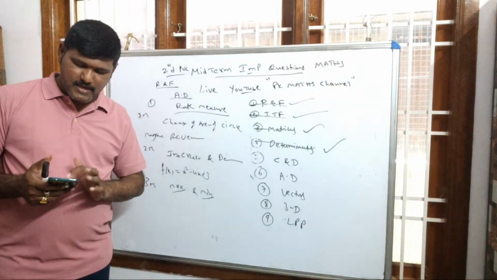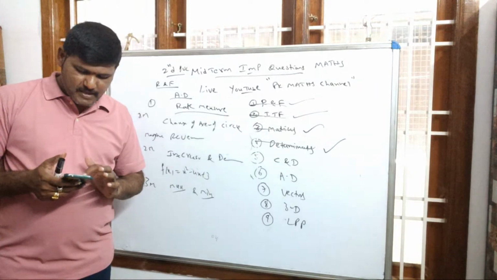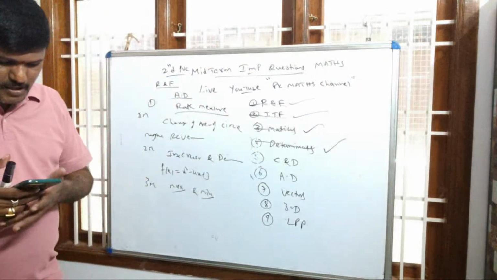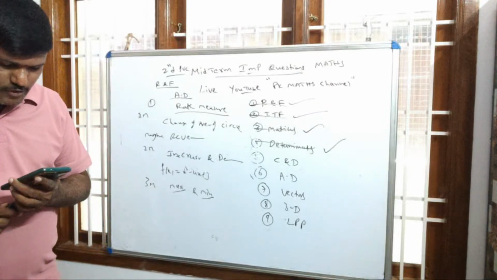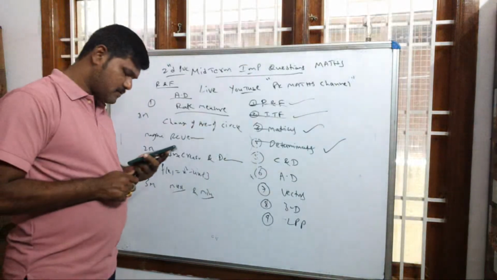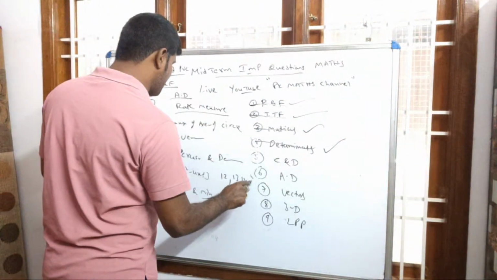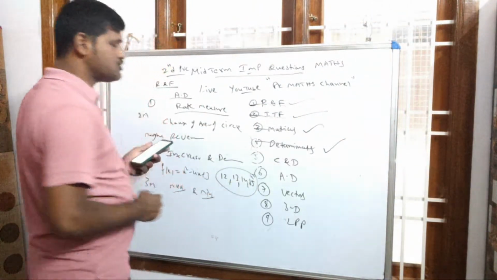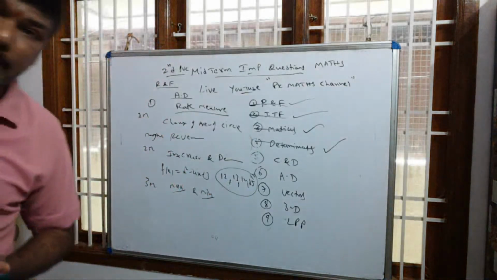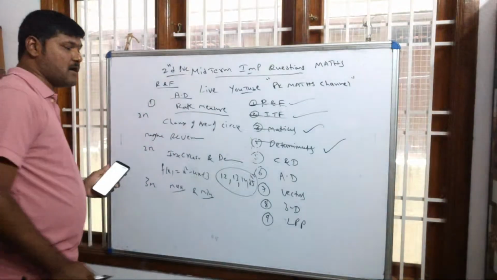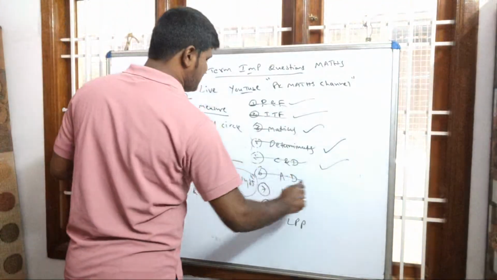3 questions are there. I will say in the maximum, minimum exercise, you will see question number 12, question number 13, and question number 15. 12, 13, 14, 15. Out of these 4 questions, 1 question compulsorily will come for 3 marks from this chapter of maximum, minimum. Okay. This chapter over.